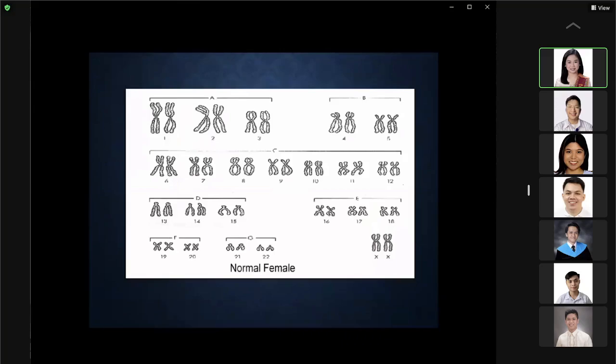So this is an example of a normal female karyotype. So you know that this is a female because of the double X chromosome. The sex chromosomal complement is 2 X's. Okay, so all of the chromosomes are in pairs. Okay, 1 to 22.